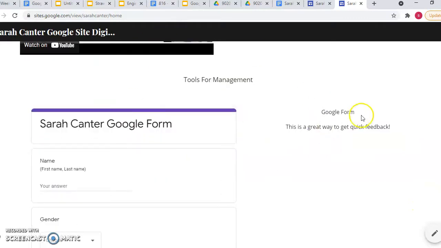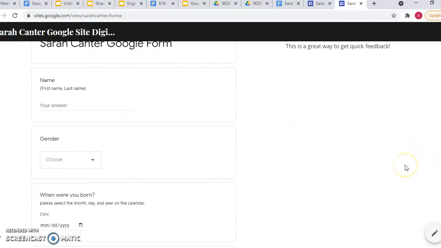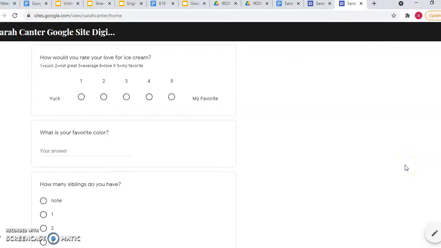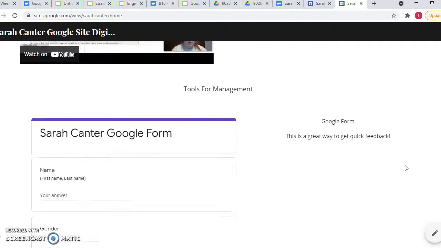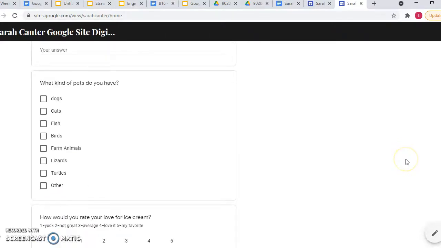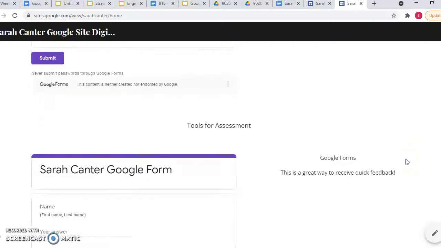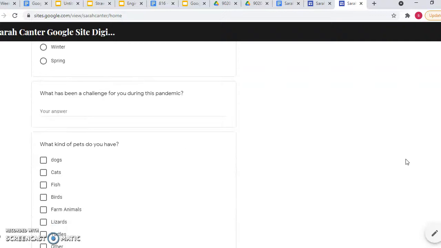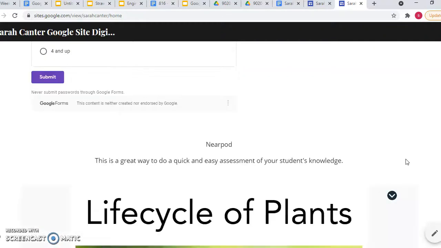My tools for management is a Google form with a way to get feedback. Then there is my Google form. When I was born, why are you filling this out? Kinds of cool stuff. And here it is again, and copied and pasted itself. So you have two chances to take this.